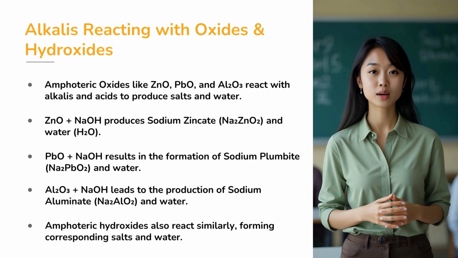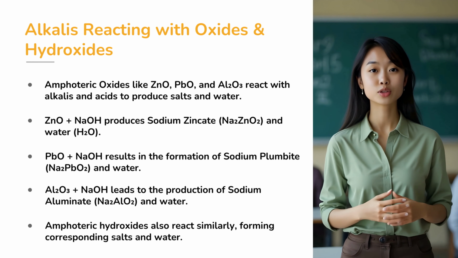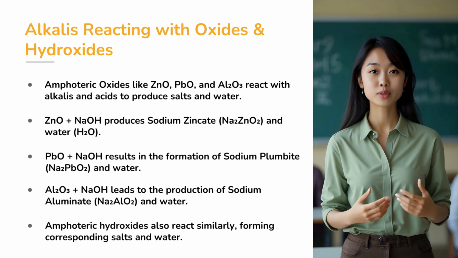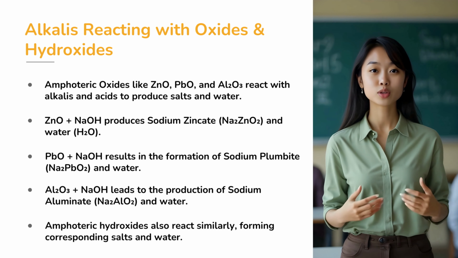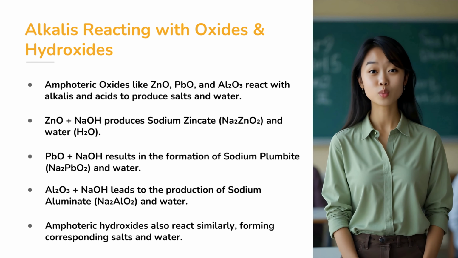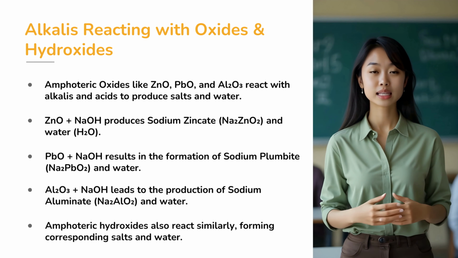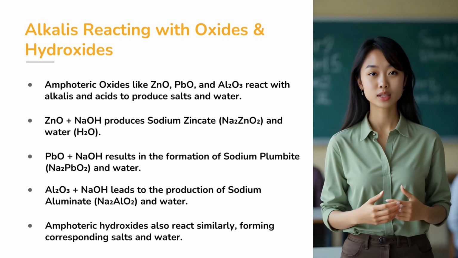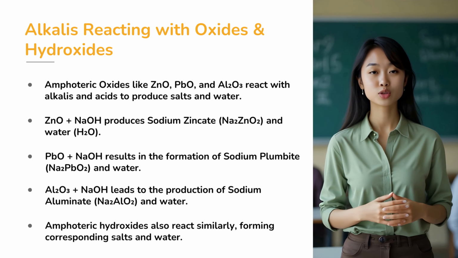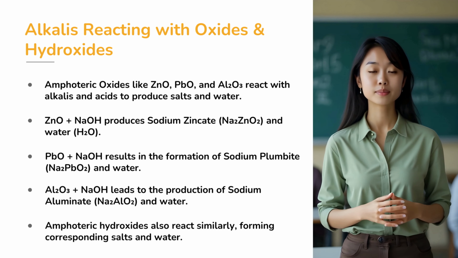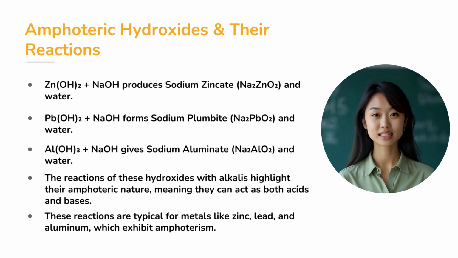In the case of aluminum oxide, when it reacts with sodium hydroxide, it forms sodium aluminate, which is NaAlO2, and water. This amphoteric behavior is vital in various chemical processes, including the extraction of metals and the treatment of industrial waste. Moving on, let's examine how alkalis react with the hydroxides of these metals.